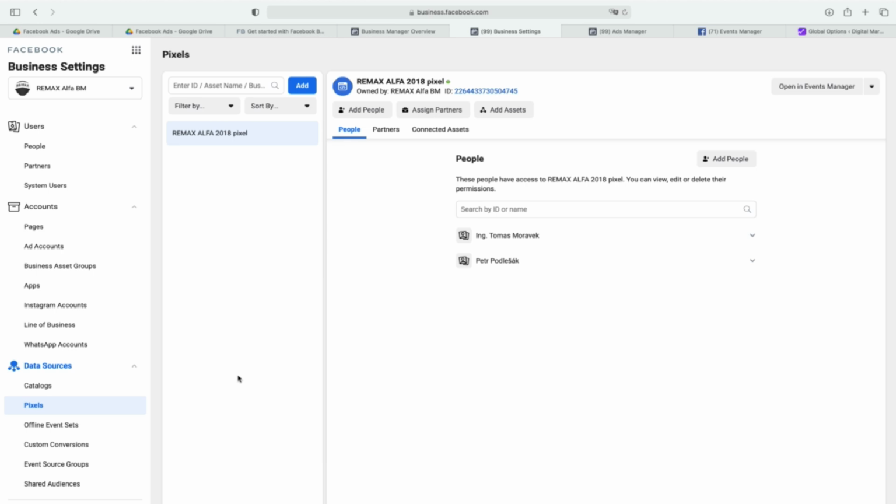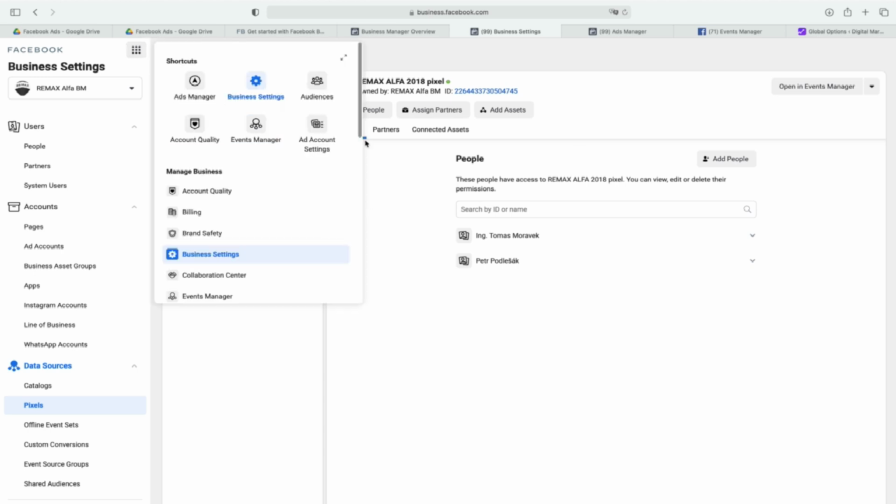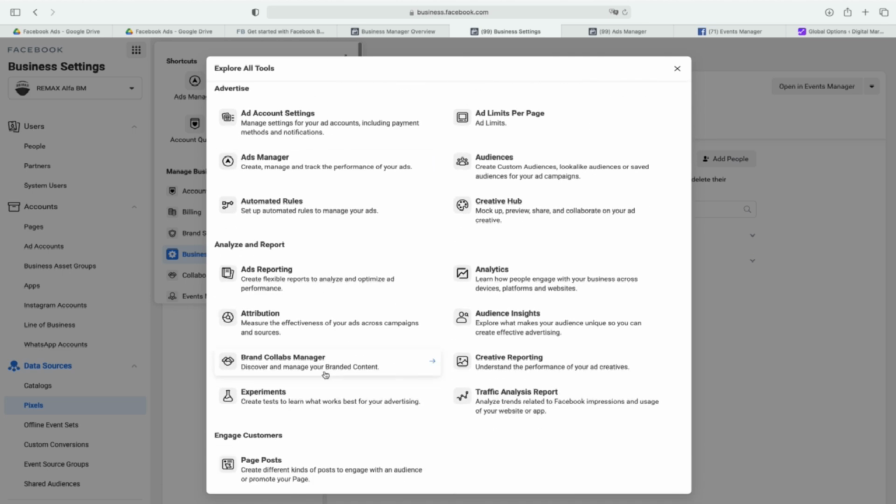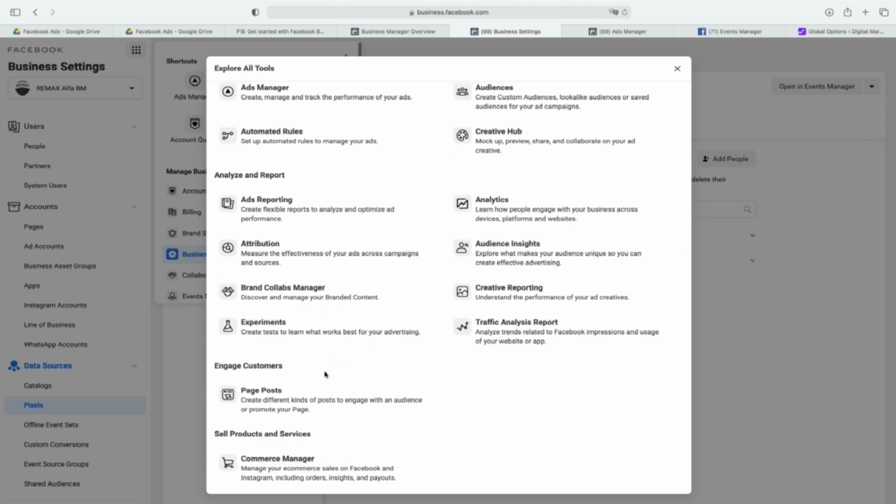So I will now click here. This is called Business Tools, and I will just make this mega menu. And this is basically everything that you can use with Business Manager. That's why I really like that you use it, because you can see you can have Ads Manager, but this is one of many functions, because you can manage business, you can advertise, you can analyze and report, and you can of course create content, and also you can use Commerce Manager. That's now a lot automated, and I would highly recommend to use partner service like Shopify.